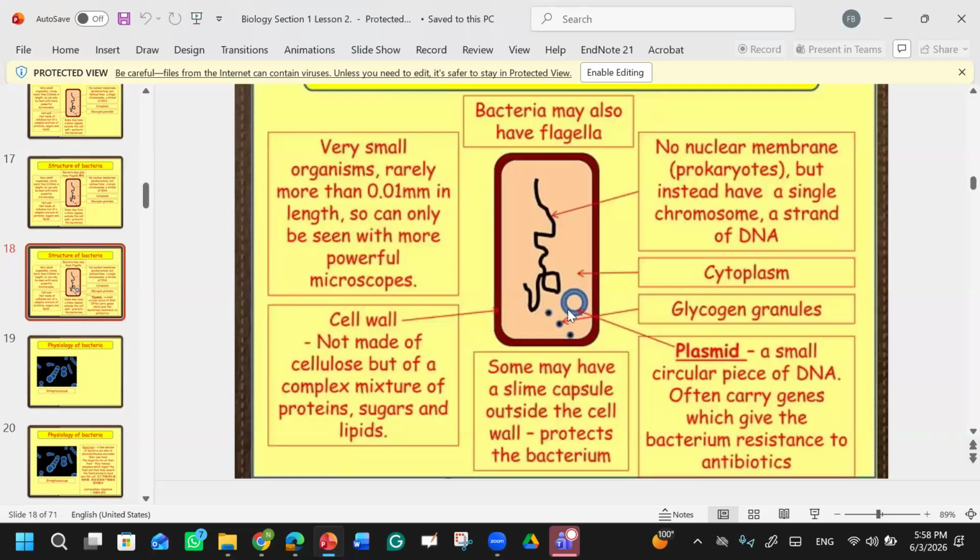Now, what function will genes play? Genes will help bacteria to remain resistant. You know sometimes we have a bacterial infection in our body, right? And we take antibiotics against it, but we are not getting well. Why is this so? Because even though you are taking antibiotic, that bacteria is resistant to that antibiotic.